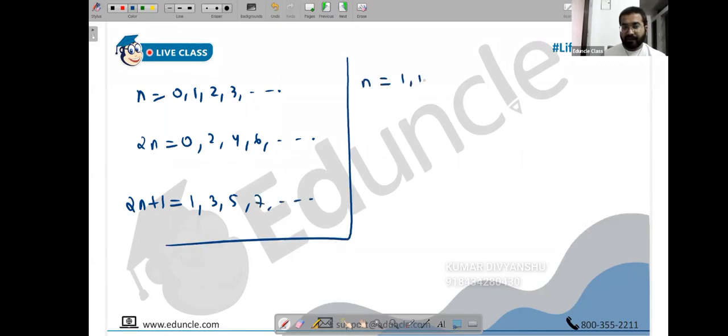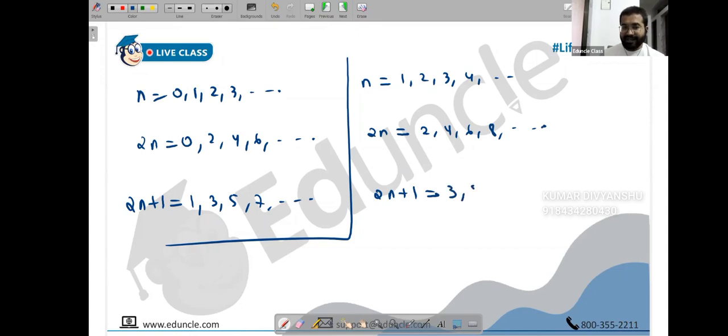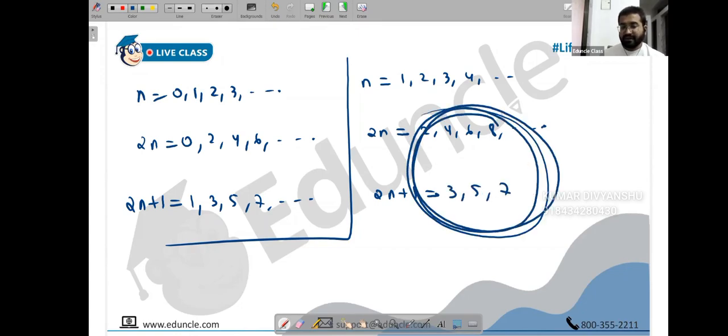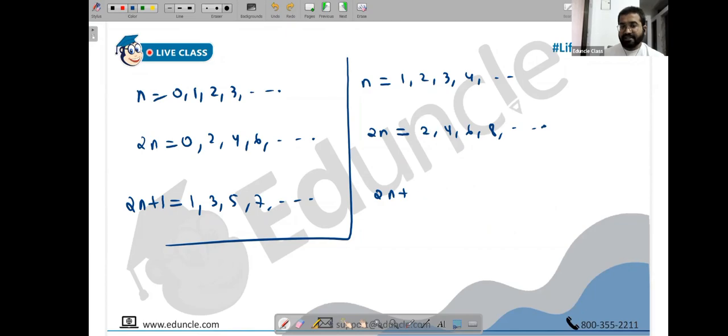But if n starts from 1, then even is still 2n, no problem, which is 2, 4, 6, 8. But if you write 2n plus 1, you know what will happen? You will get 3, 5, 7, but there is 1. You miss out on 1. And hence we use 2n minus 1.